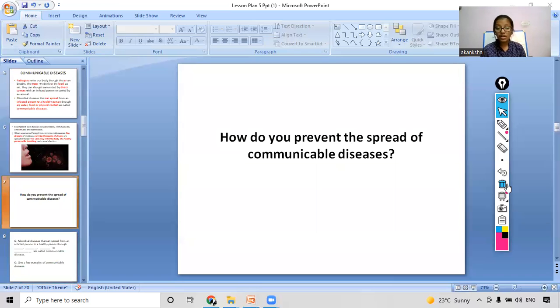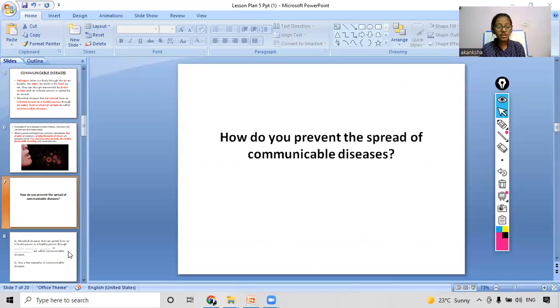By not coming in direct contact with the patient? Yes. By eating washed vegetables and fruits? Yes, very good. By not eating from roadside stalls? That will be difficult, but it is important to eat hygienic food and water, so that our body does not get contaminated with communicable diseases.